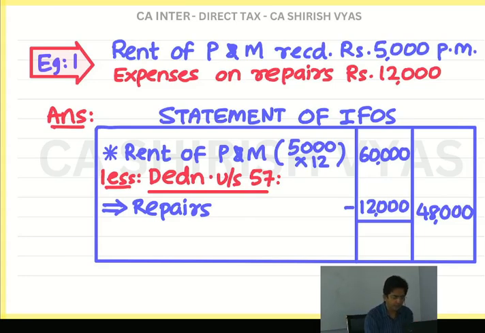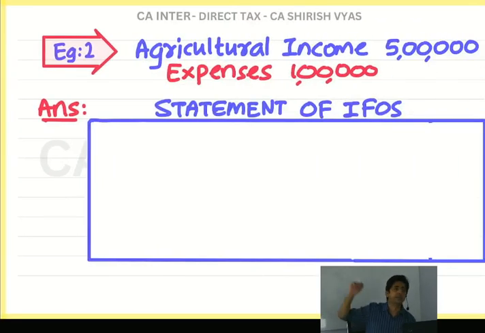And see, don't think that I have taught something special about rent. Rent is just an example. For that matter, any income you take, if you find some corresponding expense, deduct it. It's not about rent, any income for that matter. Okay, so one thing is over. This was a basic thing. Now try the second example. Try this.